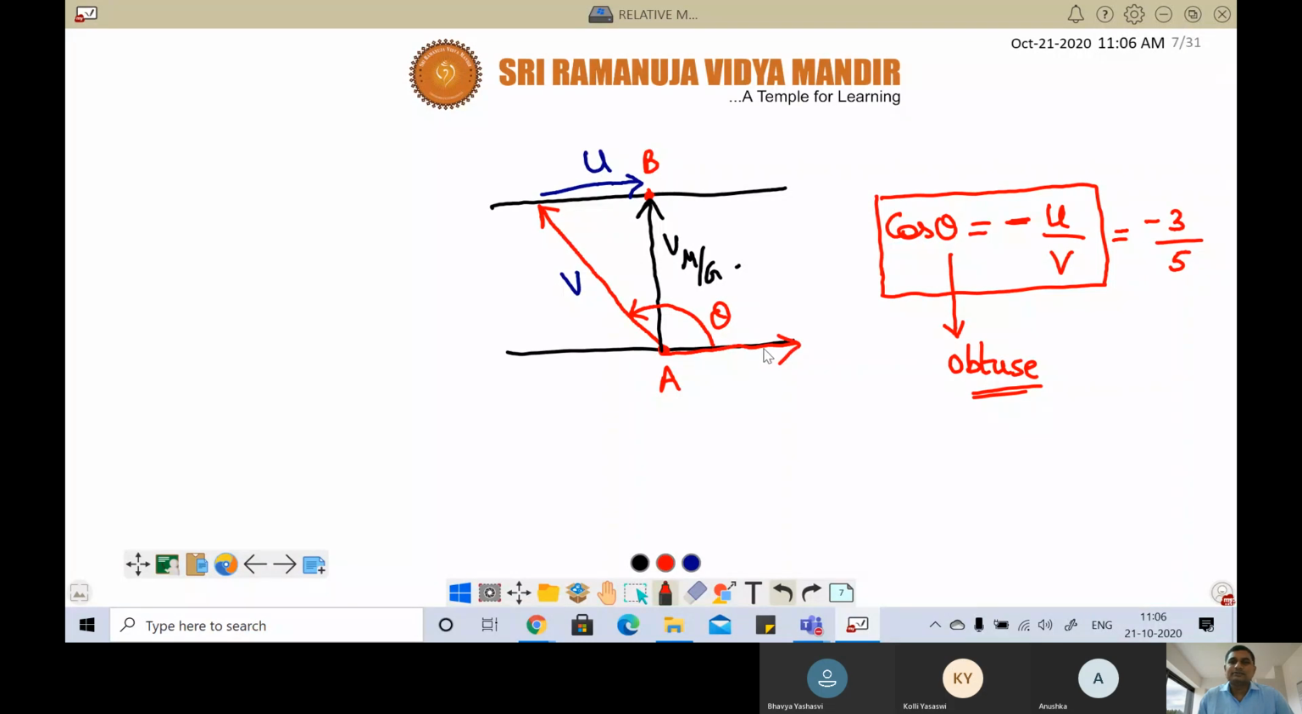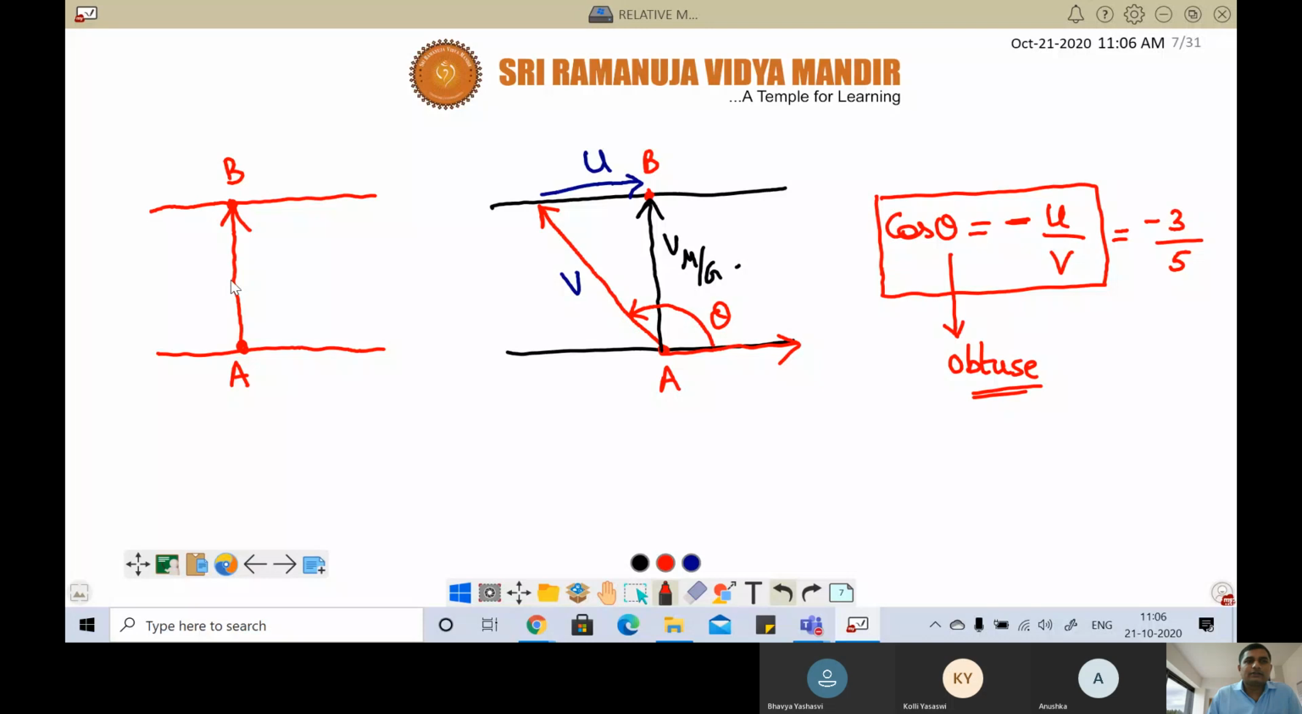River flow is this one. Now, Anushka, in the first case, what is the angle made by the velocity of man with respect to ground? In the first case, that is crossing the river in shortest time. What is the angle made by the velocity of man with respect to ground? Acute angle, sir. How much is that? Sir, V by U. Correct.